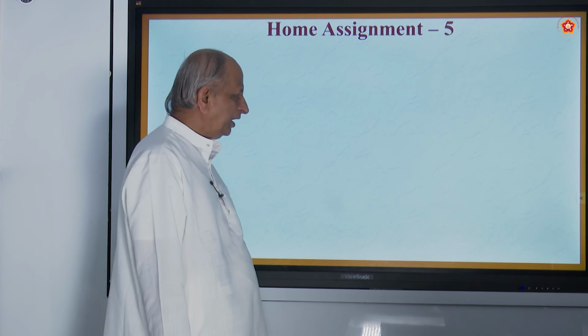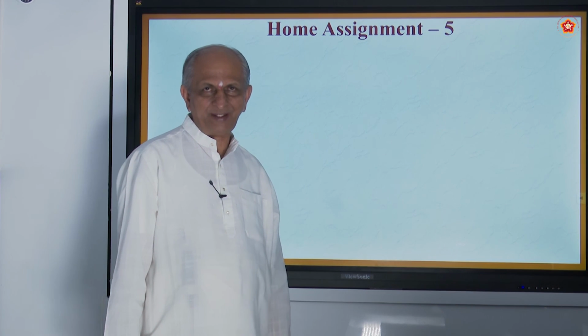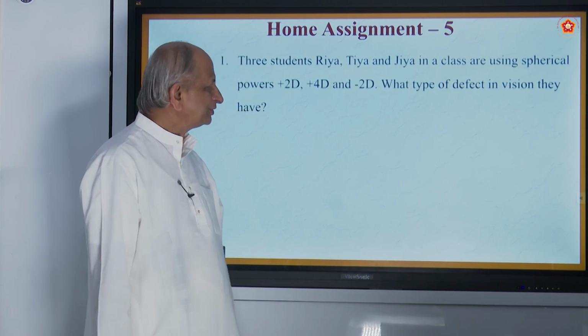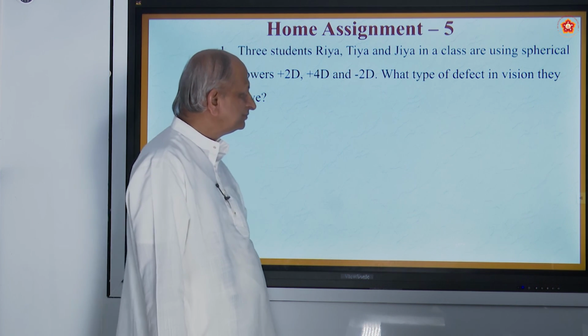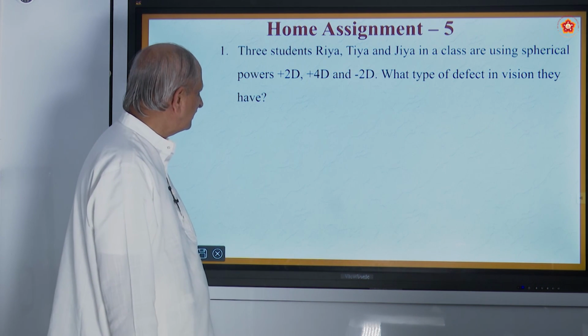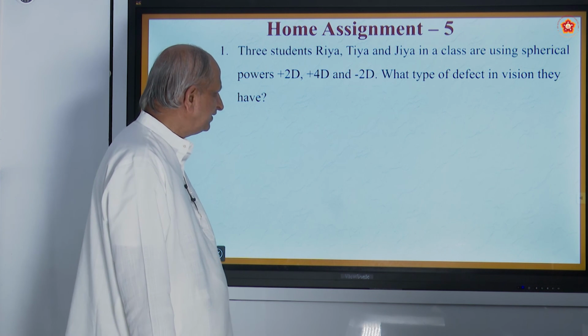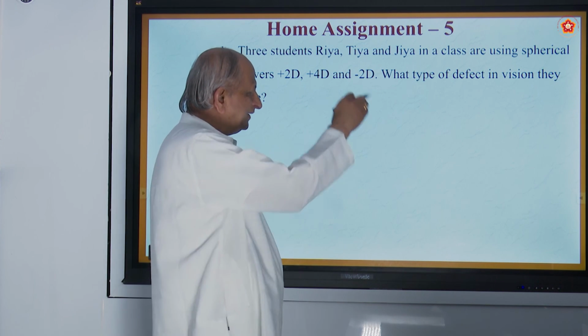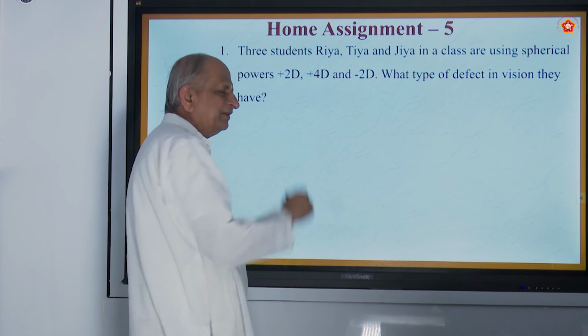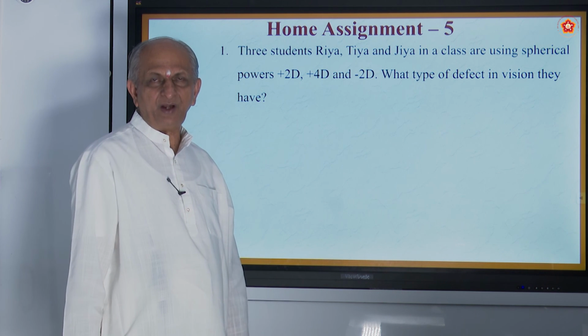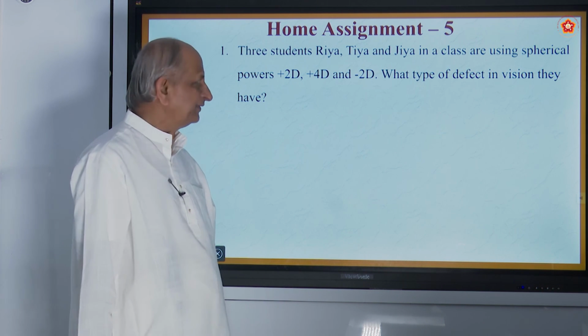Now, we will come to the last part of the home assignments. The first question is: three students, Ria, Tia and Gia, are using spherical powers 2D, 4D, minus 2D. What type of defect in vision do they have? So D is nothing but the measure of the power of the lens.